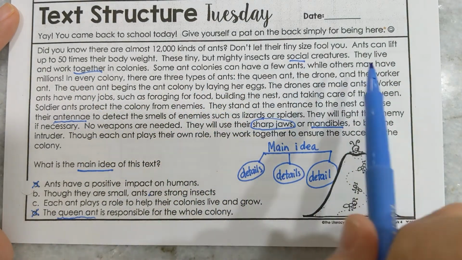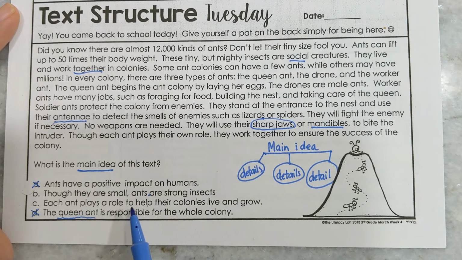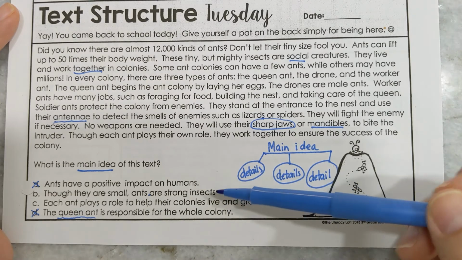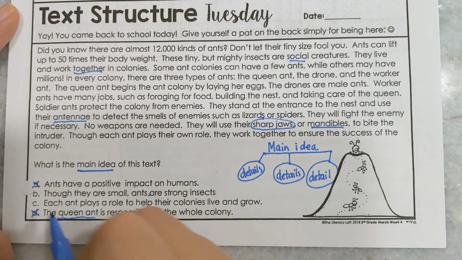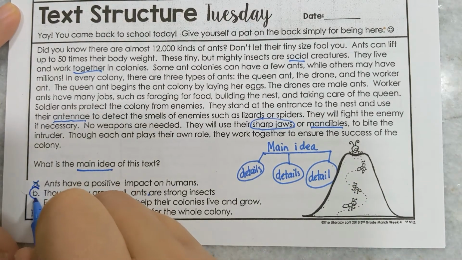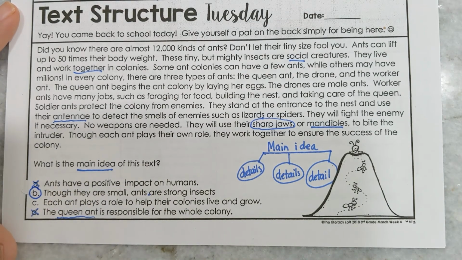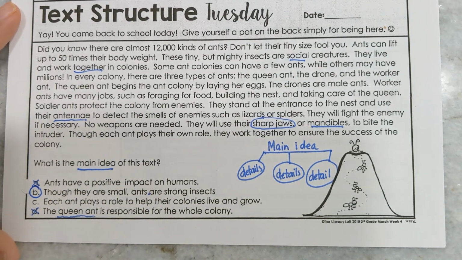It does go on to talk about the roles that they play in their colonies, but to me, those are details from the text. So I believe that the best answer choice here is that, though they are small, ants are strong insects. The roles that they play support the idea that they're strong insects. So even though both of those answers sound like they could be correct, I'm going to go with the one that is more general and more broad.